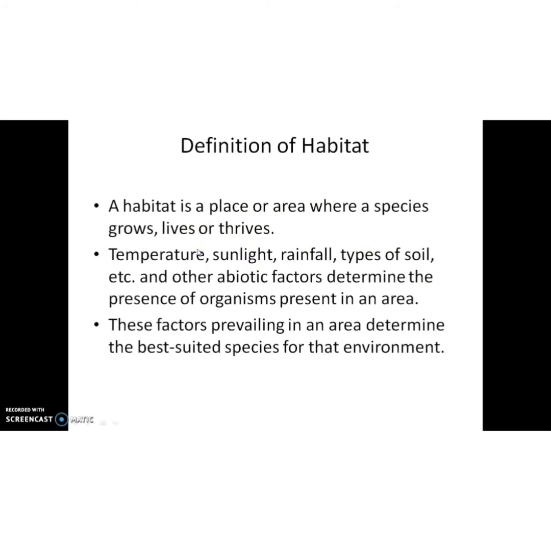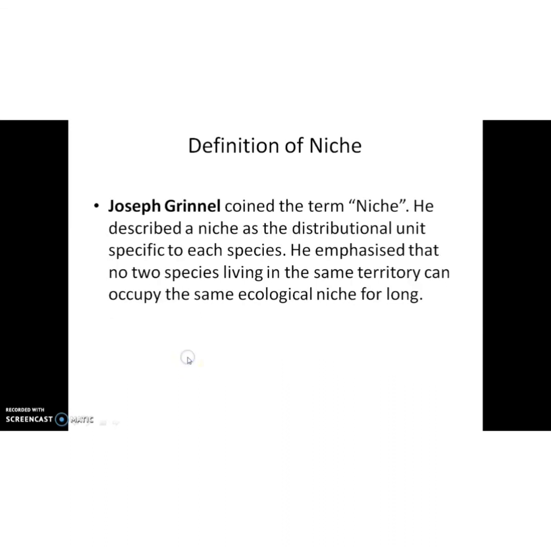First of all, we can discuss habitat. What is a habitat? It is a place or area where a species grows, lives or thrives, isn't it? So temperature, sunlight, rainfall, types of soil and other abiotic factors determine the presence of organisms in an area, isn't it? So the habitat of an aquatic organism is water, that of a terrestrial organism is land. These factors prevailing in an area determine the best suited species for that environment.